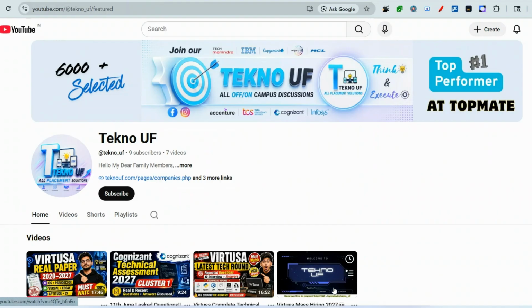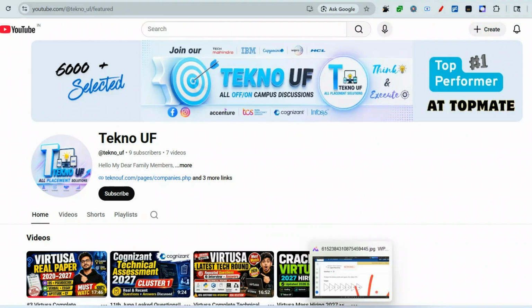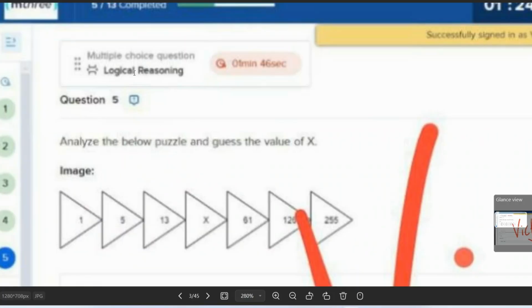Okay, now let me start from the very beginning. You can see these are real M3 questions which have been captured in a live exam, and this type of questions you can also face for logical reasoning. I'll also share some verbal ability questions for M3, Virtusa, or any other on-campus or off-campus.